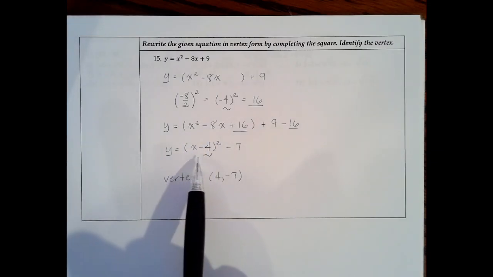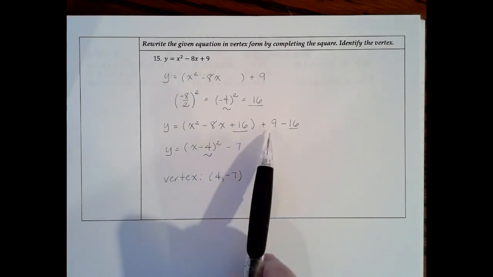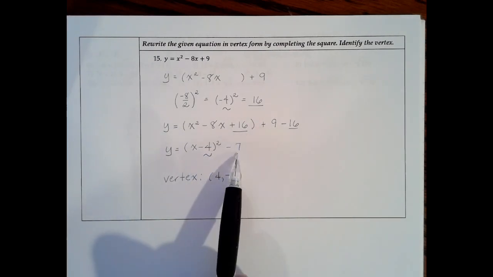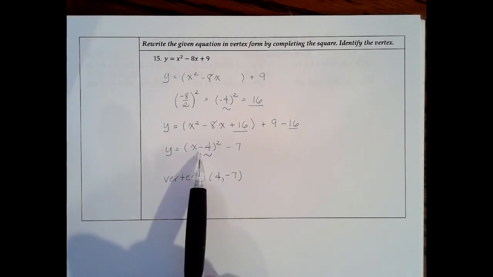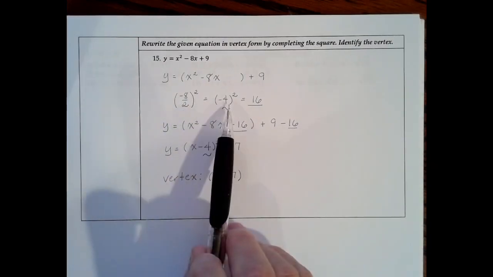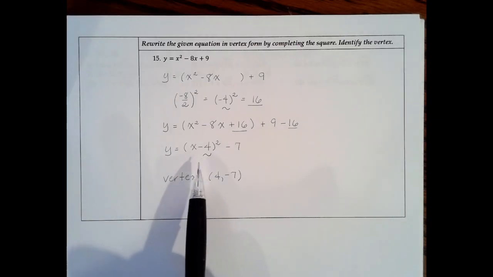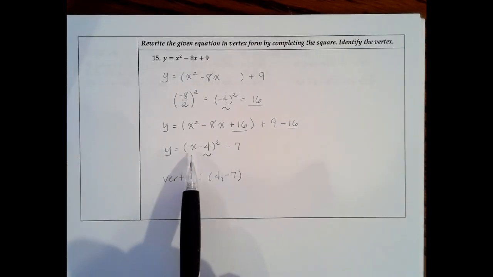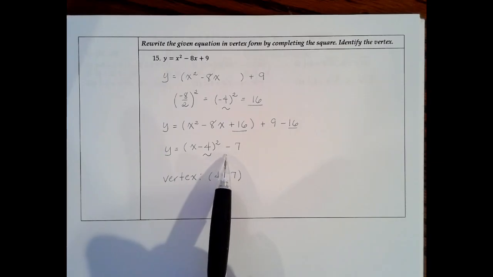So that would be x minus 4 raised to the power of 2, or x minus 4 squared. The 9 and the -16 give us a -7. So I end up with x minus 4 squared minus 7. And again, if you're looking for what number goes inside the parentheses, you can get a clue from -8 divided by 2, which is -4. So that's the number that's going to end up inside the parentheses.